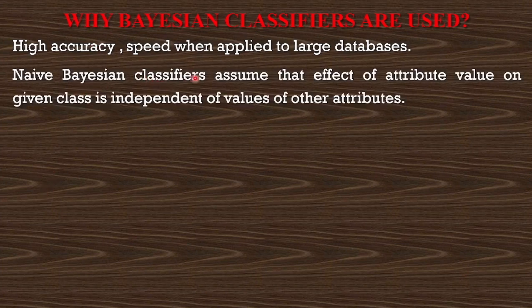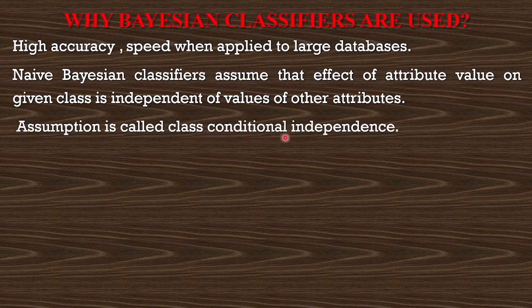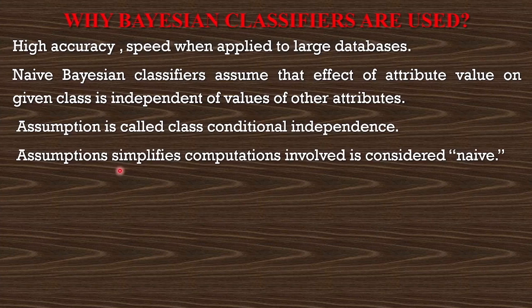Naive Bayes classifiers assume that the effect of an attribute value on a given class is independent of the values of other attributes. What are attributes? Attributes are nothing but columns in a database table. So the effect of one column is independent of the effect of another column. They are independent of each other. This assumption is called class conditional independence. The assumption simplifies the computation involved, hence it is considered naive. What is the meaning of naive? It means simple. The approach to classify the records is very simple because of this assumption.